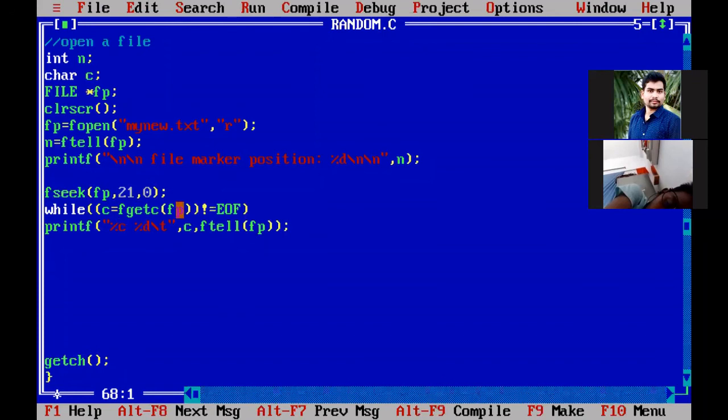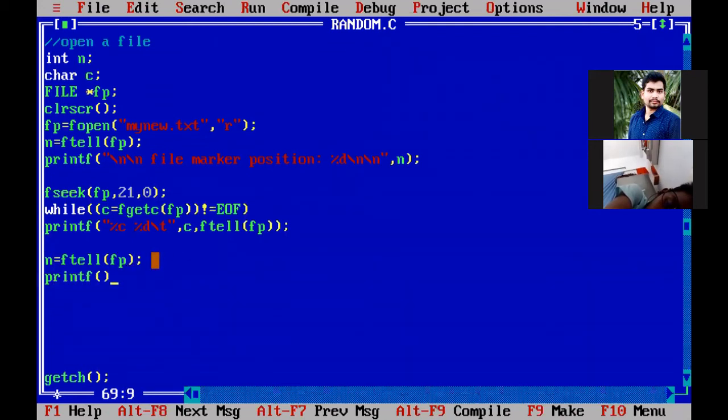After printing all the characters, the file marker is positioned at the end of the file. So now if you print the position of the file marker by using the ftell function, how do you know the current file marker position? n equal to ftell, and in which file do you want to know? In the fp file. After reading all the characters, the file marker is moved to the end of the file. So when you write ftell(fp), the end of file marker position is stored on the left side, and if you print n, you print that last file marker position.